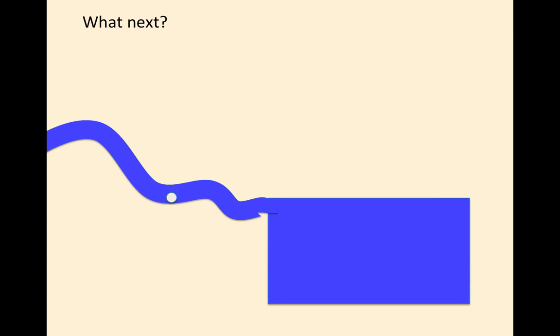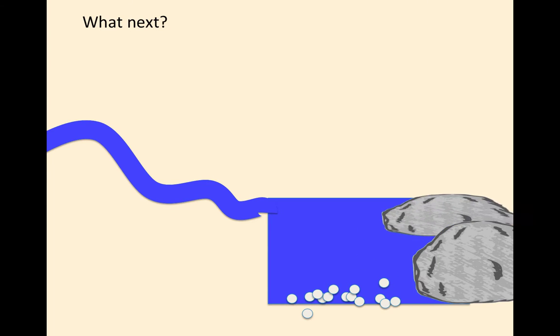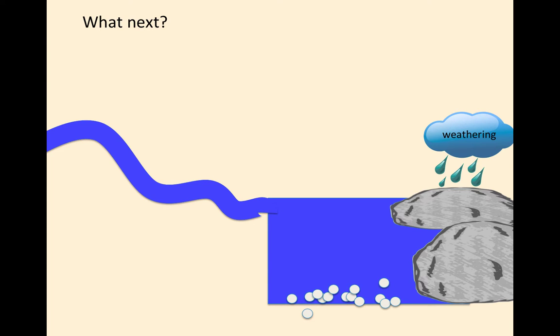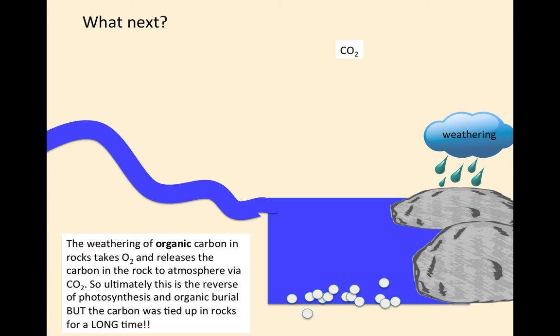Here, it meets up with a lot of other organics mixed in with the ocean organic cycle. Given enough time, the pressure of all those sediments will pack it into a rock in a process called lithification. Ultimately, plate tectonics, after millions and millions of years, may someday move that oceanic plate up to the surface, where it can then react with either dissolved oxygen in rainwater or gaseous oxygen, and the CO2 will ultimately be released after millions of years. So the weathering of organic carbon in rocks takes oxygen generally and releases the carbon in the rock to the atmosphere via CO2.